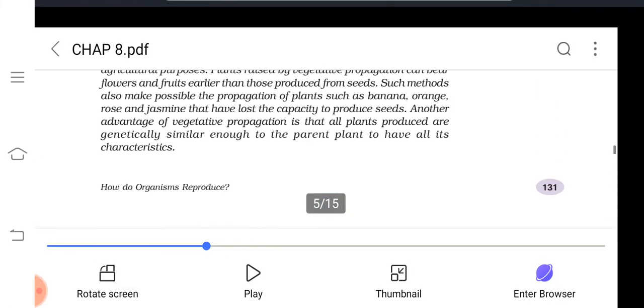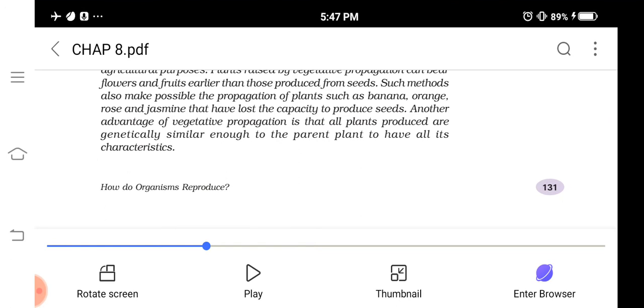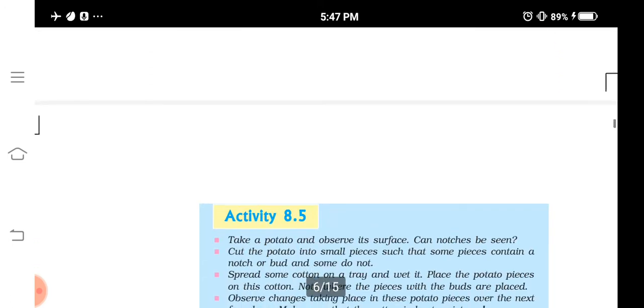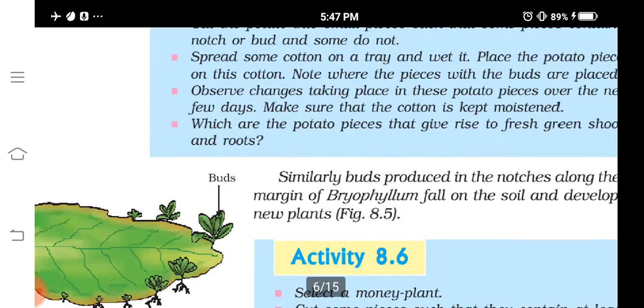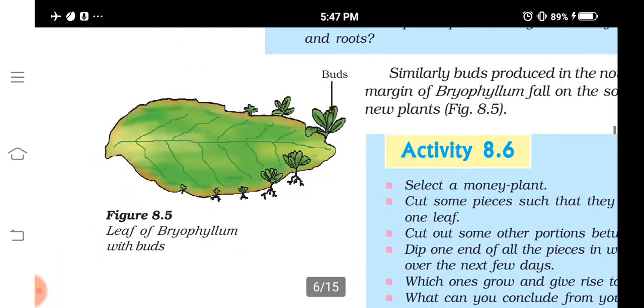So you can see that different plant parts can be used for producing new plants, isn't it? Their roots can be used, their stems can be used, or there are examples where the leaves are also taking part in reproduction. Have you heard about bryophyllum? Leaves of bryophyllum can produce what?